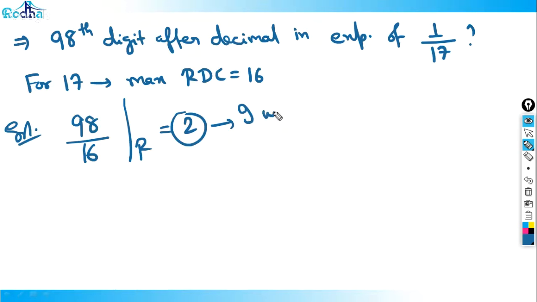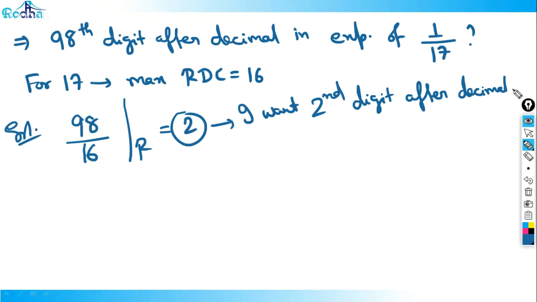That means I want the second digit after decimal. That's it. All I want is the second digit after decimal.